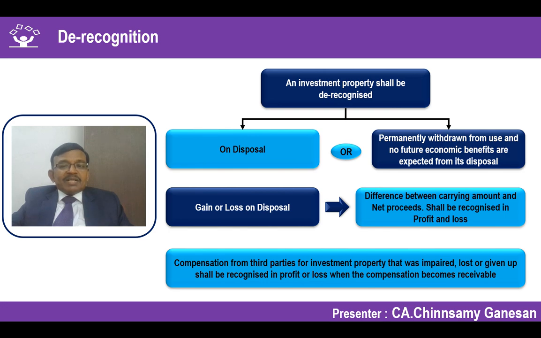Any compensation which has been received in case of investment property which is impaired, the loss will be reduced to that extent, but the compensation will be recognized only if it is receivable. That means the loss might have been recognized in one accounting period, but when the recoverability of the compensation claim, for example an insurance claim, is known with certainty to be recoverable only in the subsequent period, the related claim will be recognized as income in the subsequent period.